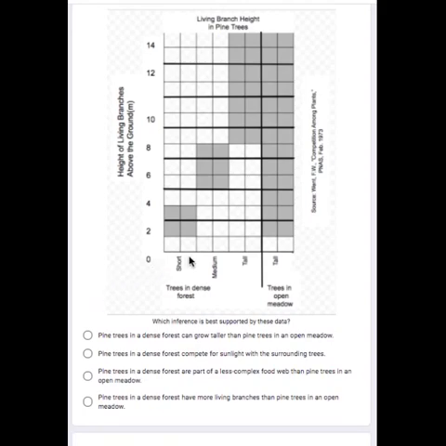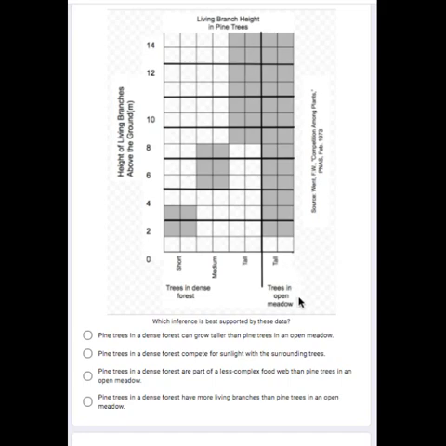On this part of the graph, we're looking at trees in the dense forest where they're packed closely together. And it's telling us how many live branches there are. If it's a short tree, there were live branches between 1 meter and 3 meters. If it was a medium tree, they were between 5 and 9 meters. If it was a tall tree, the living branches were only between 9 and 15 meters.